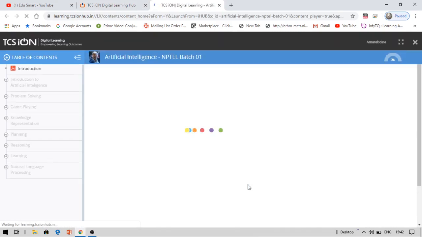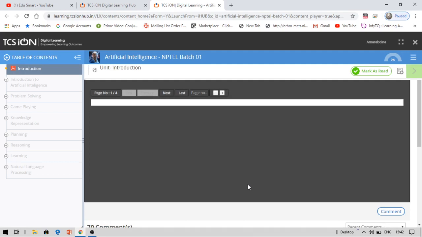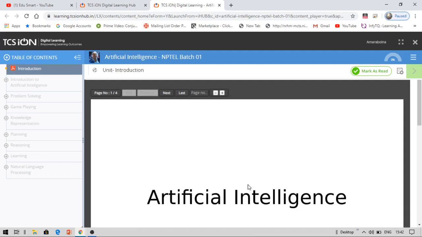You might get one or two errors, but you need to cope with them. If not, you cannot move on. So this is Unit 1, Introduction, right? You just need to, you can see this.